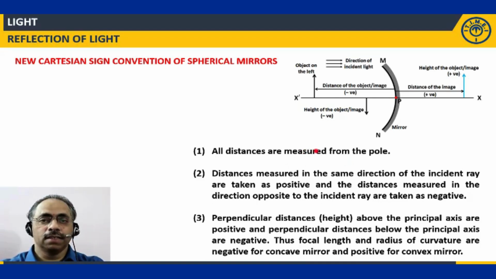Why? Because when you are measuring the object distances, you will go from the pole towards the object which is in the direction opposite to the direction of the incident light. Is it clear? So that is the reason object distances are always negative irrespective of whether it is a convex mirror or a concave mirror. Clear?